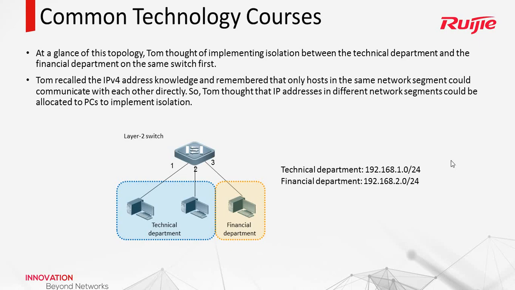For example, we can configure the technical department with 192.168.1.0 and the financial department with 192.168.2.0. Then they have different subnets, so it means they are in different broadcast domains.